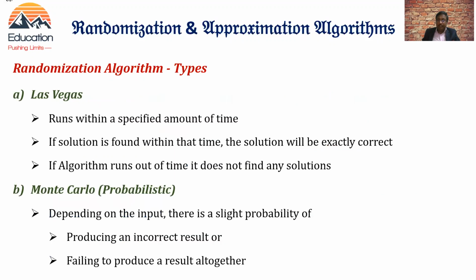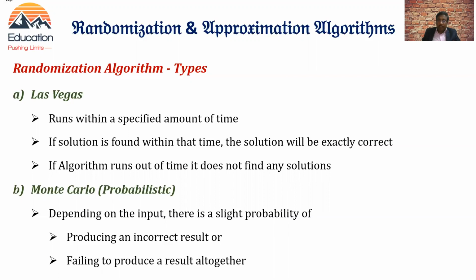What are the types of randomization algorithms? Basically, we have two types of randomization algorithm. One is Las Vegas and the other one is Monte Carlo. Las Vegas algorithms run for a specific amount of time only. There is a fixed time frame in which the algorithm will run. If the solution is found within that time, the solution will be exactly correct. Whatever solution Las Vegas finds will be exactly correct. Suppose the algorithm runs out of time, it does not find any solution at all. So Las Vegas will produce a solution within a specified time frame only.